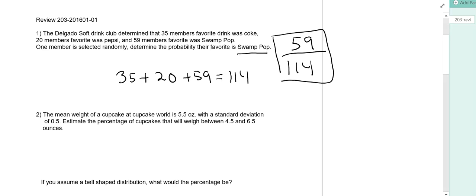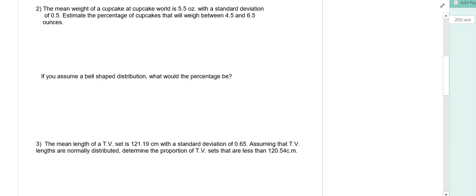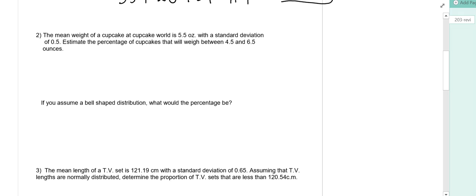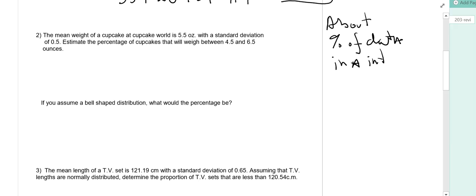Moving on to problem number 2, problem number 3, and problem number 4. Let me mention the relationship between the three problems. Each of these problems is about the percent of data in an interval. Let's look at the first problem. We want the percentage of cupcakes that are between 4.5 and 6.5.